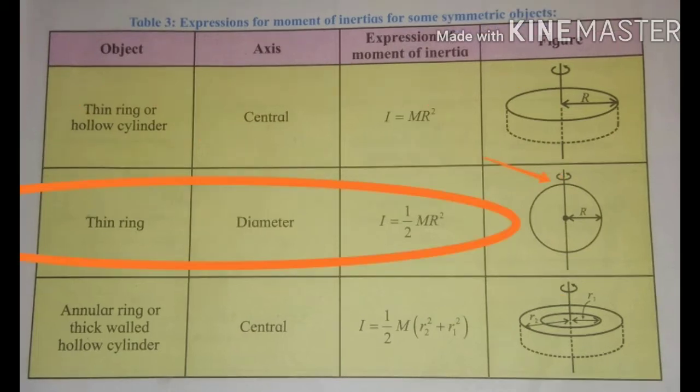The moment of inertia of a thin ring about a diameter as its axis of rotation, as shown by the arrow, is I equal to mr square by 2, where m is the mass of the thin ring and r is the radius of the thin ring.